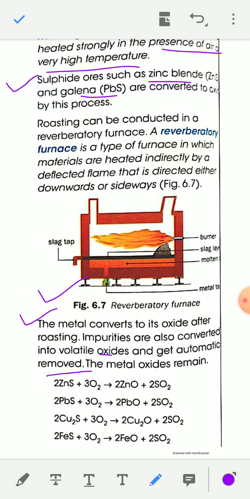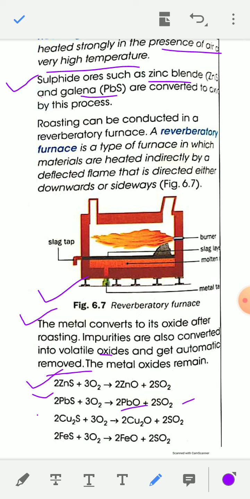When zinc sulfide is roasted in oxygen, you will get ZnO plus SO2. SO2 is a gas. When PbS, that is galena, reacts with oxygen on roasting, it gives PbO plus sulfur dioxide.